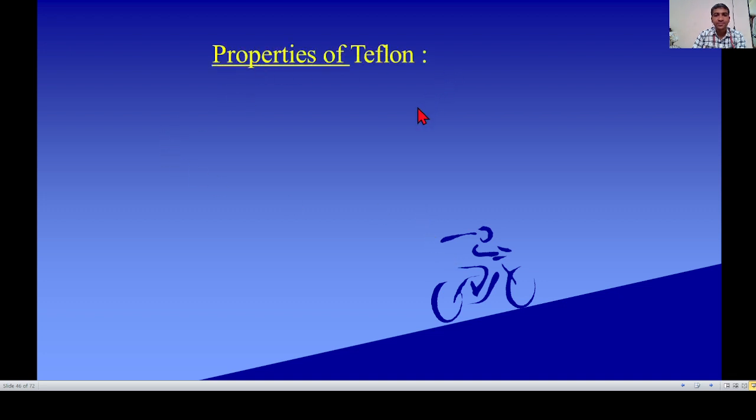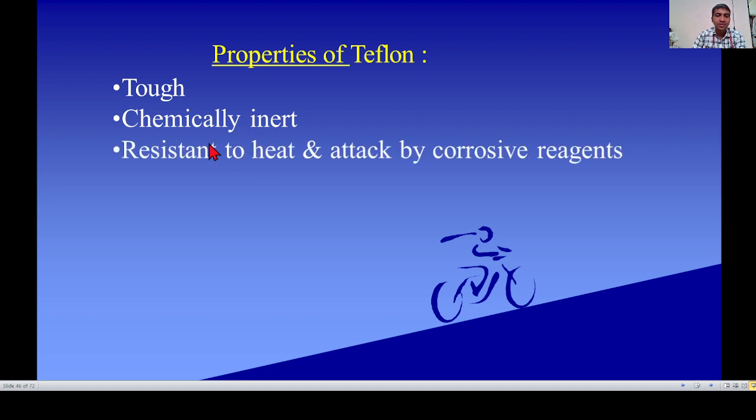Properties of Teflon. It is chemically inert due to the C-F bond. The C-F bond is a strong bond due to short bond length. Therefore, there is no chemical action on Teflon. Therefore, it is chemically inert.